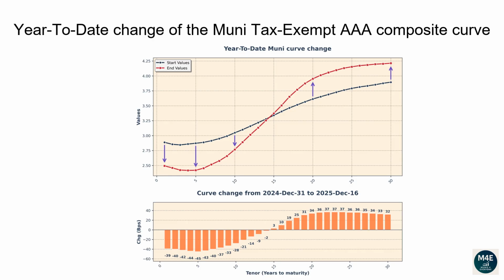The 1-year tenor changed -39 basis points. The 2-year tenor changed -40 basis points. The 5-year tenor changed -45 basis points. The 10-year tenor changed -28 basis points. The 20-year tenor changed 34 basis points. The 30-year tenor changed 32 basis points.